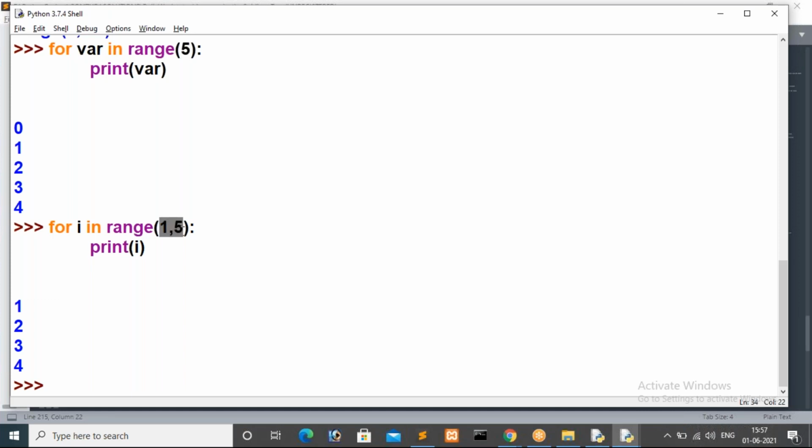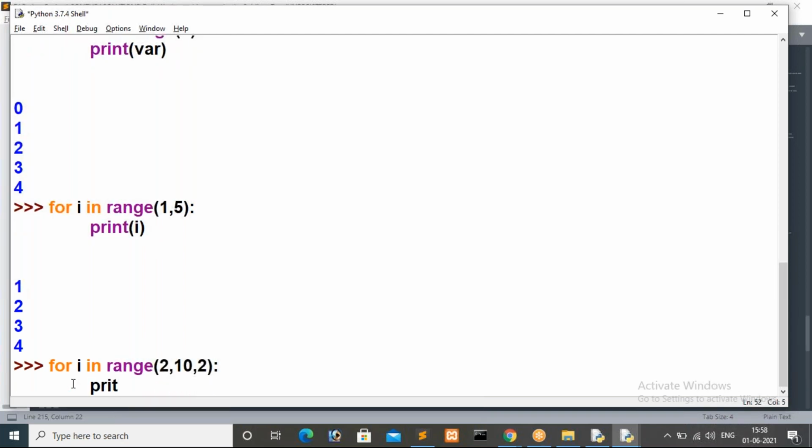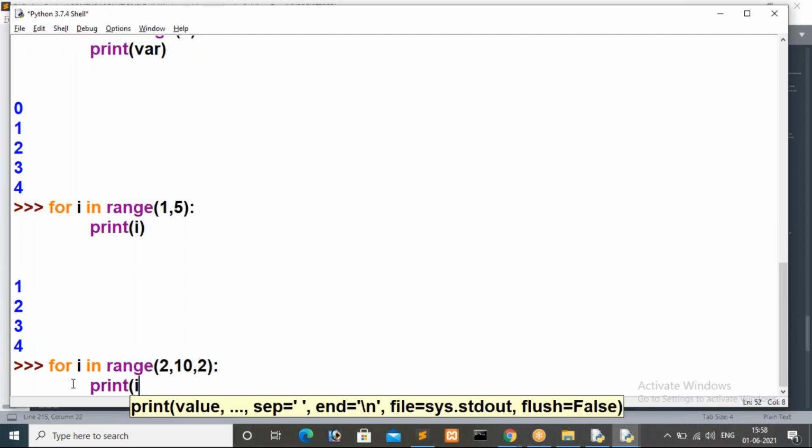So here I am giving range of two parameters. In this case the range method will consider the first parameter as the beginning value and the second parameter as the ending value, and there is no third parameter. That means the third parameter, the increment, by default it will assume as 1. Now we will see range of 3 parameters. For I in range, I am going to give 2 comma 10 comma 2. You just observe that result, then answer to me.